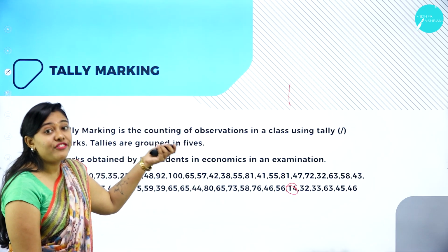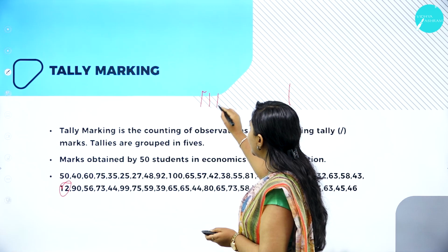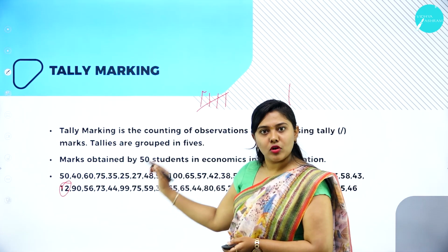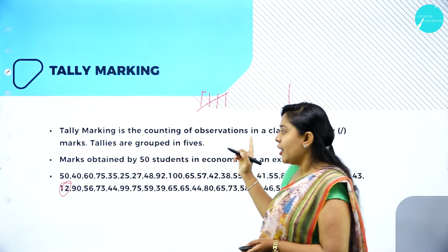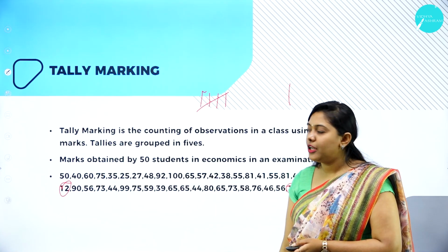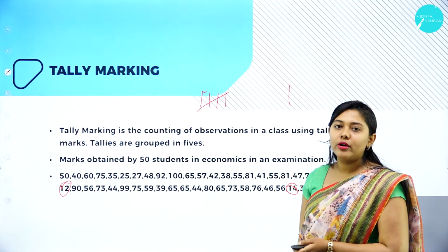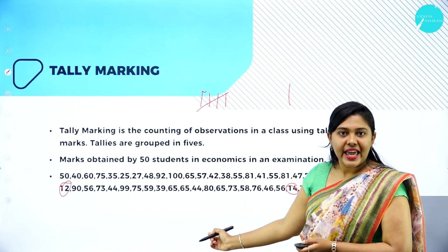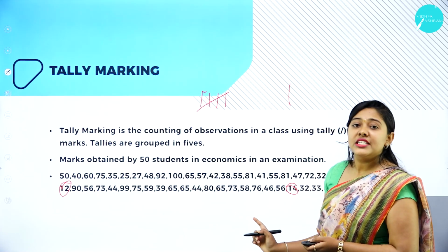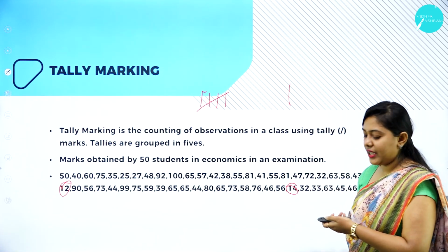Tallies are grouped in 5: 1, 2, 3, 4, and we cross it for 5. This is called tally marking. So with the same example, we will be doing tally marking. The example is 50 students in economics and whatever marks they scored in the examination. Please take a screenshot of this and we will solve the tally marking now.